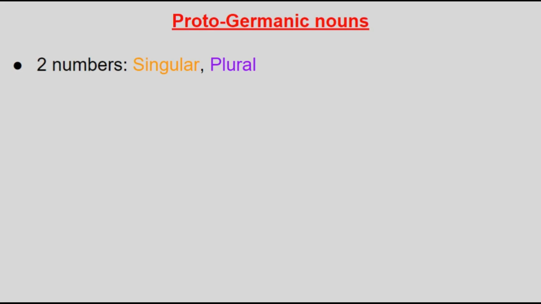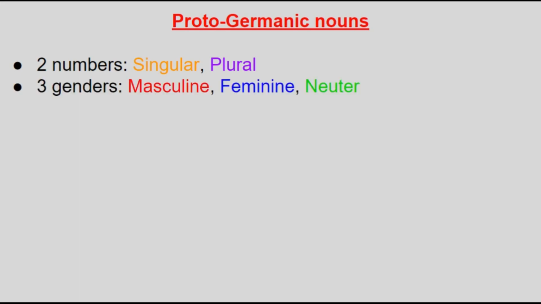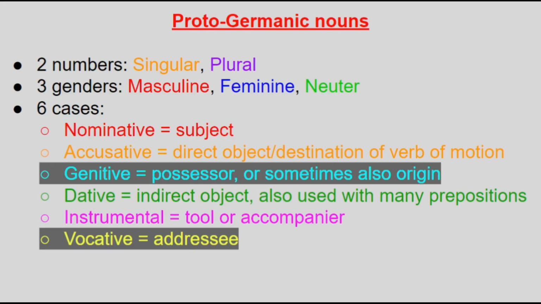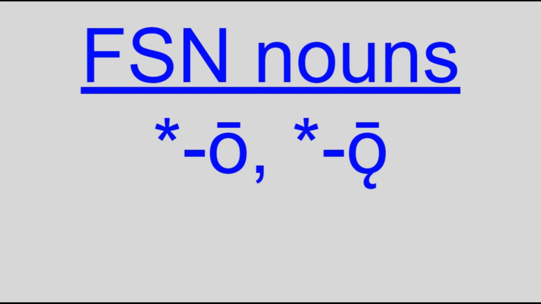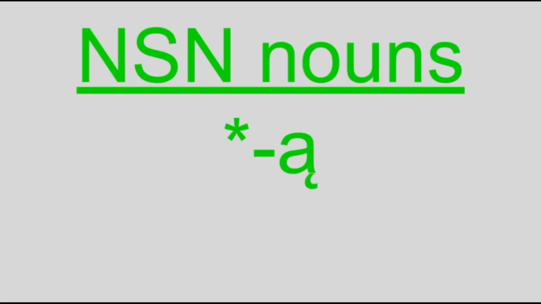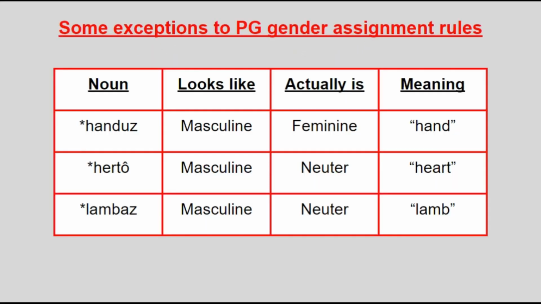So now, what happened to nouns in the Germanic languages? Proto-Germanic had a noun system with 2 numbers, singular and plural, 3 genders, masculine, feminine, and neuter, and 6 cases: nominative, accusative, genitive, dative, instrumental, and vocative. The gender of a word could be determined by the suffix, as masculine nouns in the nominative singular mostly ended in -z or overlong -ō, feminine nouns mostly ended in long -ō or -ōn, and neuter nouns mostly ended in -ą, but just to be clear, irregulars did exist in Proto-Germanic.